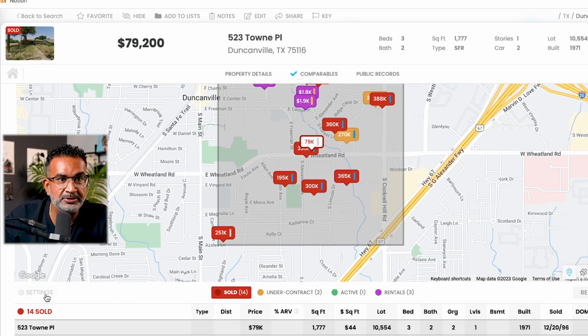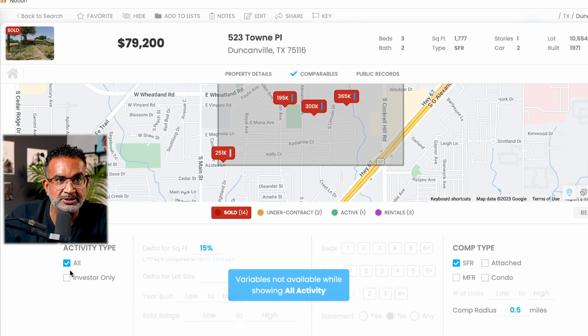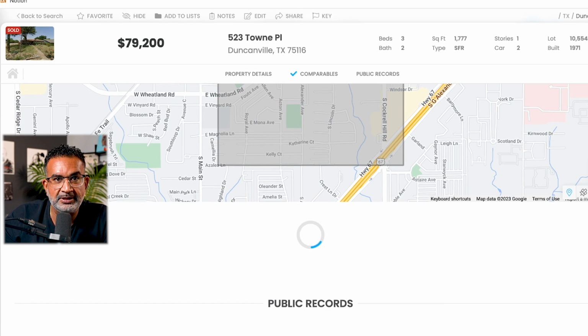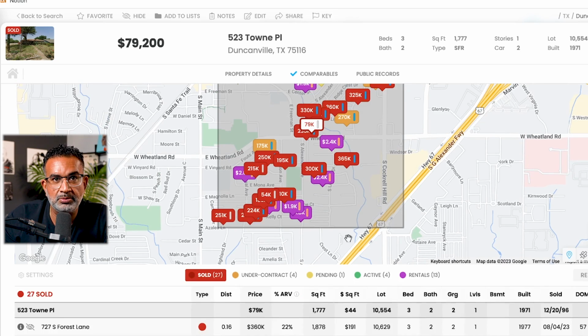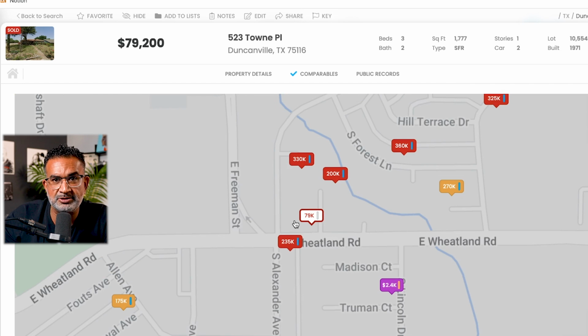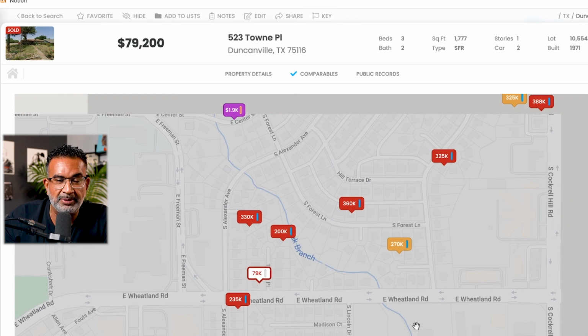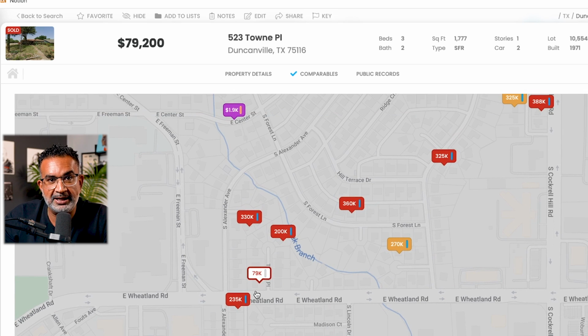Okay, just again, gonna do the same thing to the settings. Gonna make sure that they're showing me everything. So just gonna click that, hit save, bada bing, bada boom. There we go. And we're gonna just go in here. Here's our subject. So I wanna stay above Wheatland because this looks like a pretty busy road. See how that's like super thick, like Bobby's head. But yeah, that's right there.